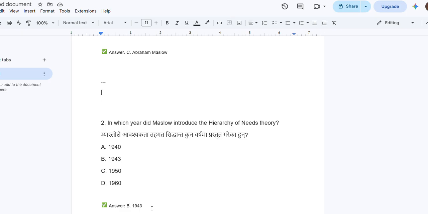In which year did Maslow introduce the hierarchy of human need theory? That is in 1943. But in which year did Maslow publish the hierarchy of human need in the book Motivation and Personality? That is in 1954.